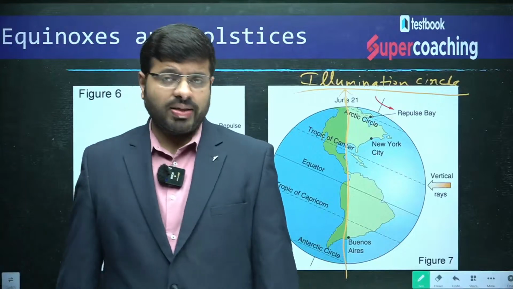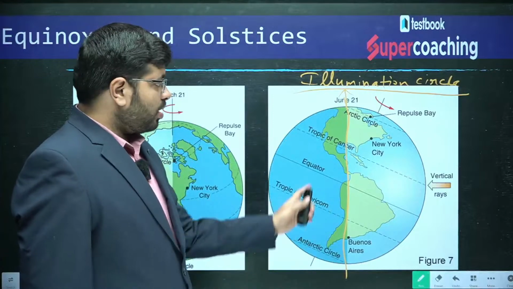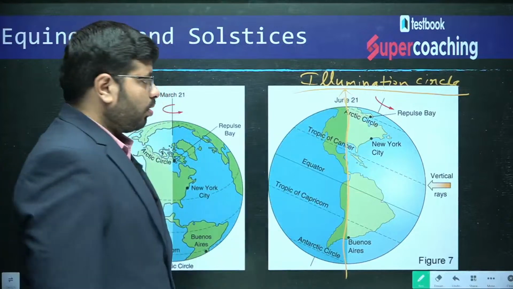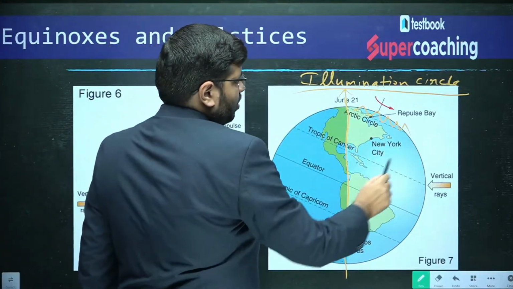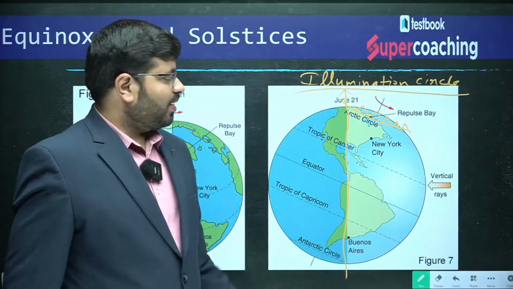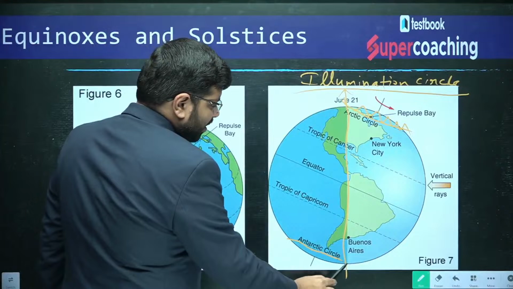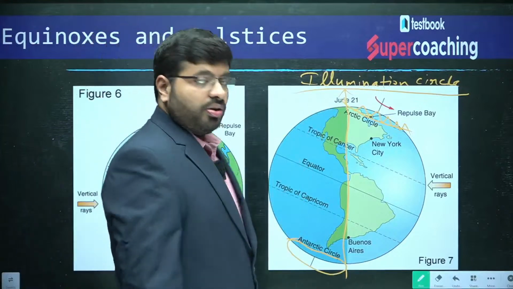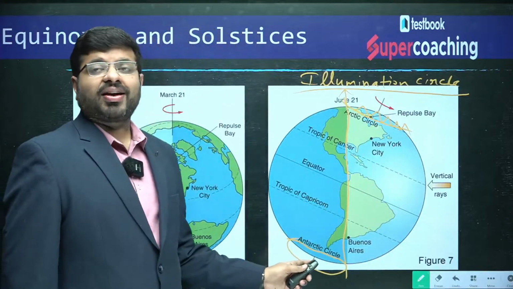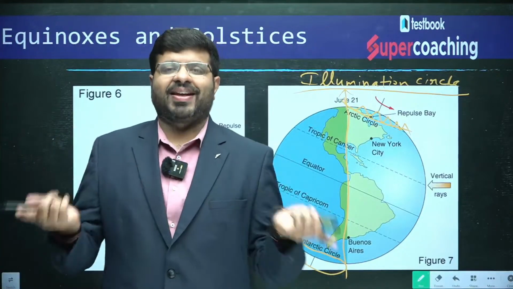If you see this illumination circle, you can see that on June 21st, because this is tilted more towards the sun, the northern hemisphere, you can see here, this part you will be having a concept of day or night. It is complete day, 24 hours of daylight, whereas here you see 66.5 degrees, on June 21st, you will find complete darkness. 24 hours of daylight here, 24 hours of darkness here. By the way, here you have the concept of day or night, not day and night.